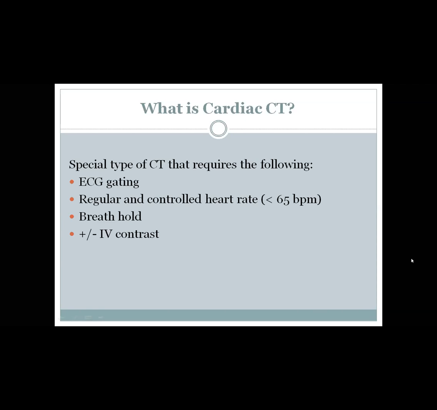Usually the best cardiac CT is when the coronary artery diameter is more than 1.5 or 2 millimeters, which is usually the case. But the optimum image will be if the patient has a regular, controlled, relatively low heart rate, less than 65 beats per minute.